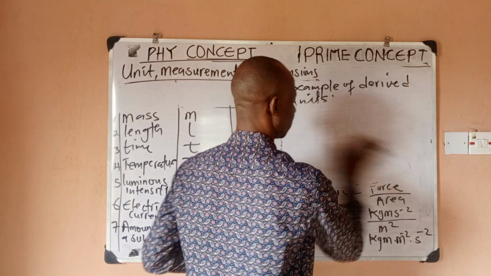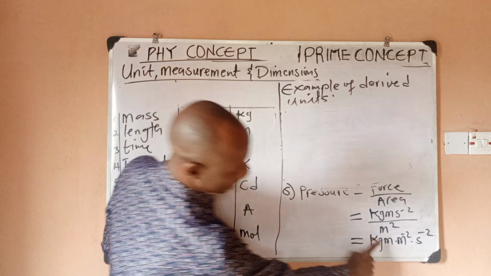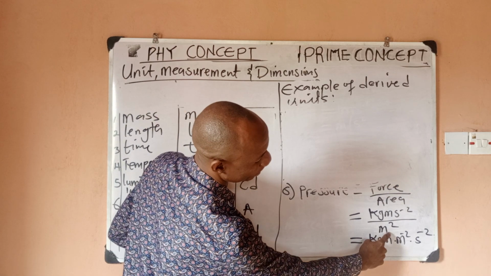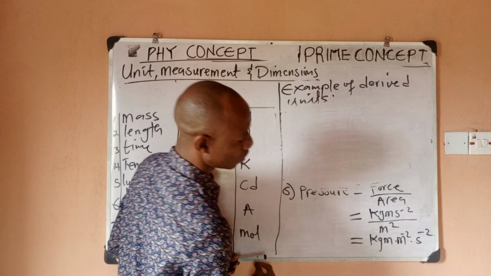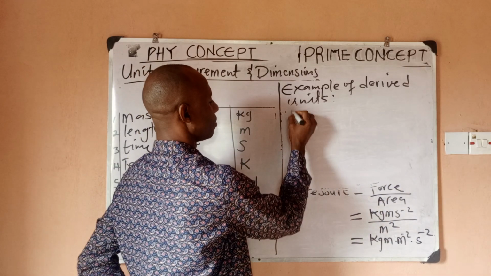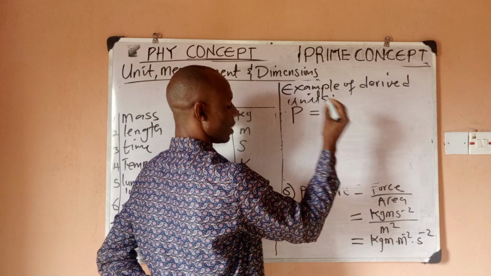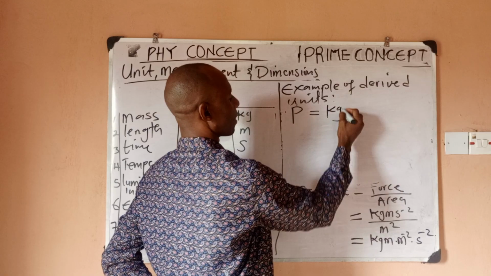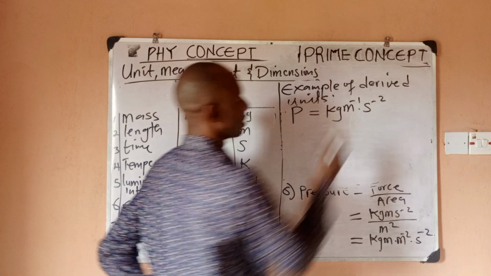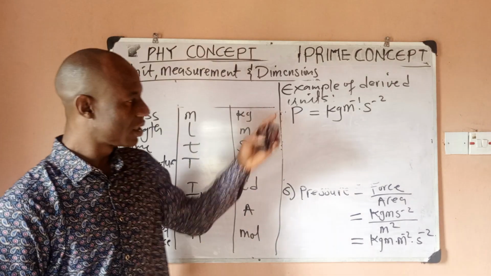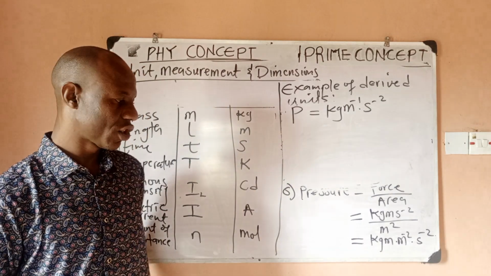So I would have, this is meter raised to power 1. This is meter to power minus 2. So you say 1 minus 2 is going to give you minus 1. So it means that my pressure P is going to be kilogram, then meter to power minus 1, then per second what? Square. Now this is the unit of pressure.